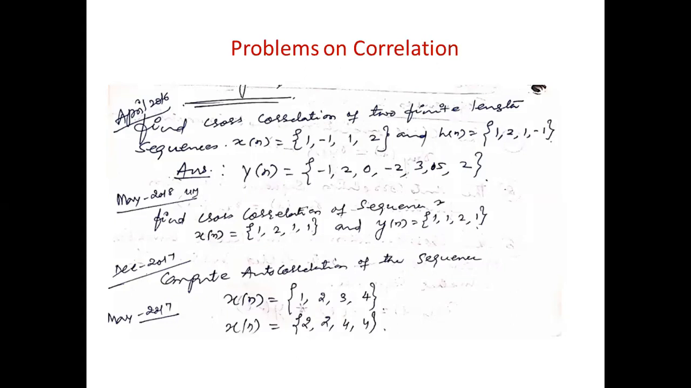Then the next question is: compute the autocorrelation of the following sequences. The first one is x of n equals 1, 2, 3, 4. And the second one is 2, 2, 4, 4. Can I move to the next slide? Yes, sir. You just solve these examples and tell me the answers in tomorrow's lecture.